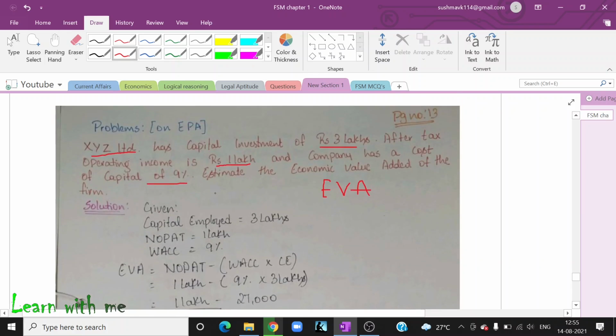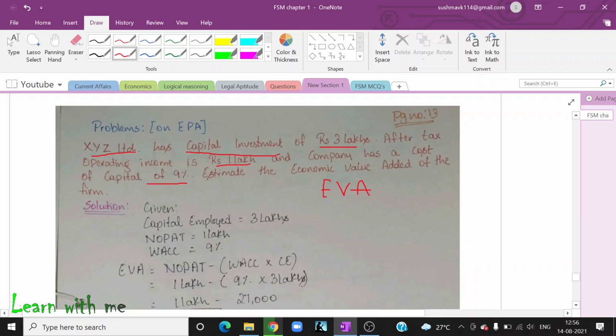Whenever you don't understand a question, write the given information. If you write the given information properly, then you will be able to solve the problem. If you understand the question, then directly solve it with the help of a calculator. If you did not understand, write the given information. Let me write the given information.